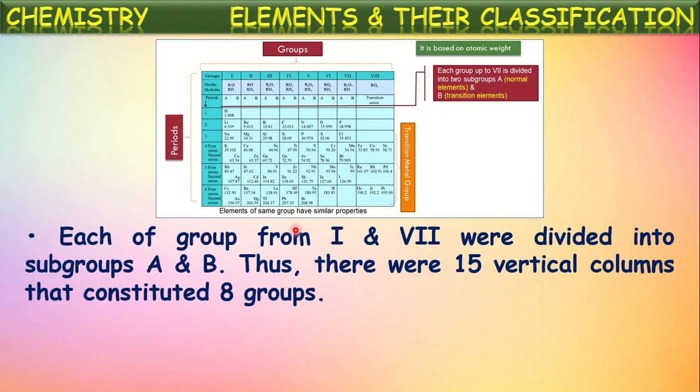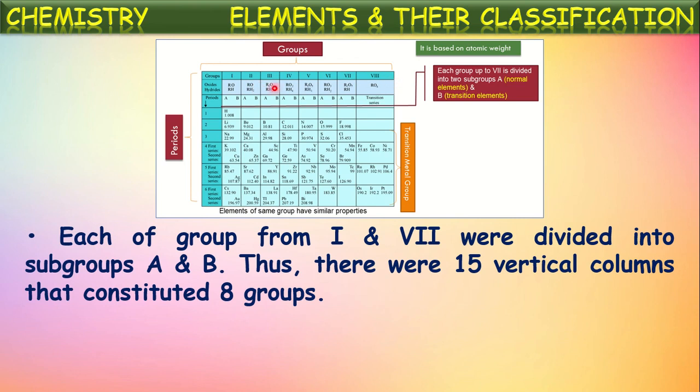And here, if you observe, each group from 1 to 7 is divided into subgroups A and B. Isn't it? See, the first group is subdivided into A and B, second also, third till seventh group. All these 7 groups are subdivided into 2 subgroups, A and B groups. Thus, there are totally 15 vertical columns that constitute 8 groups. Totally there are 8 groups.